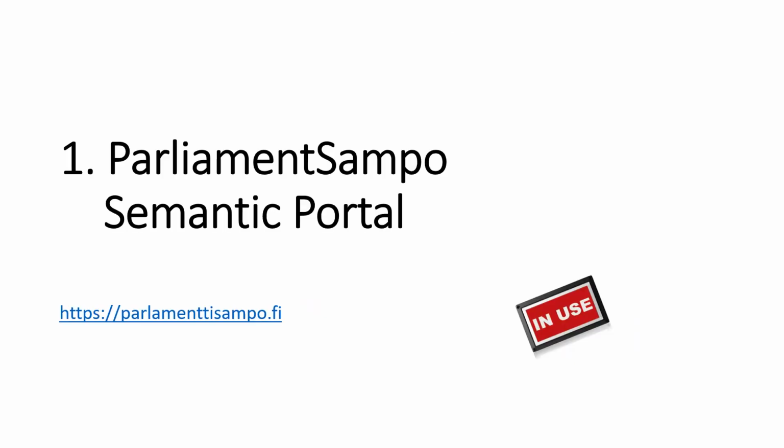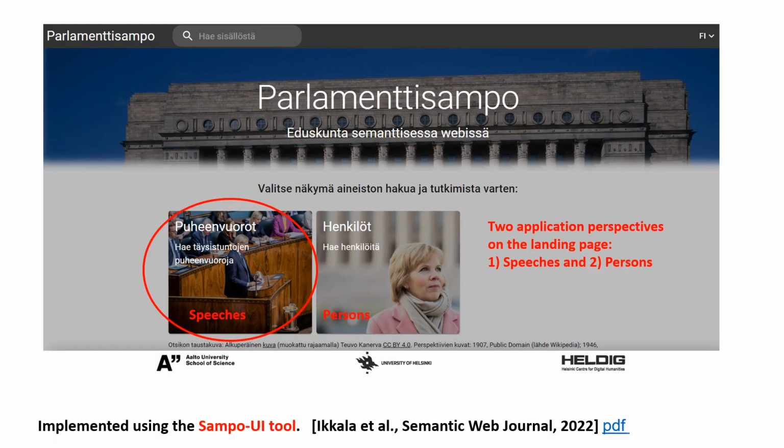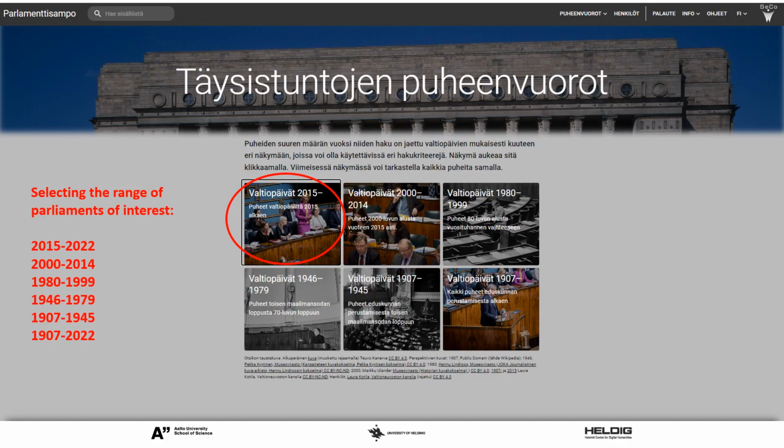To show how the data can be used for application development, we have created the Parliament Sampo semantic portal. The Parliament Sampo landing page contains two application perspectives for accessing the speeches and the persons in the data. It is possible to select a particular range of parliaments of interest. It is also possible to select all speeches.